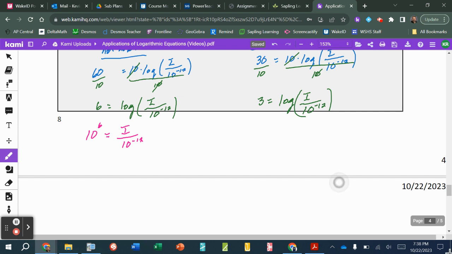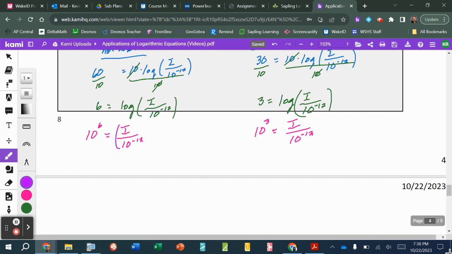And over here for the normal whisper, we're going to have 10 raised to the 3rd power is equal to the intensity divided by 10 to the negative 12. So as you can see, they're both divided by 10 to the negative 12. So that means I'm going to need to come in here and multiply both sides of both the equations by 10 raised to the negative 12.